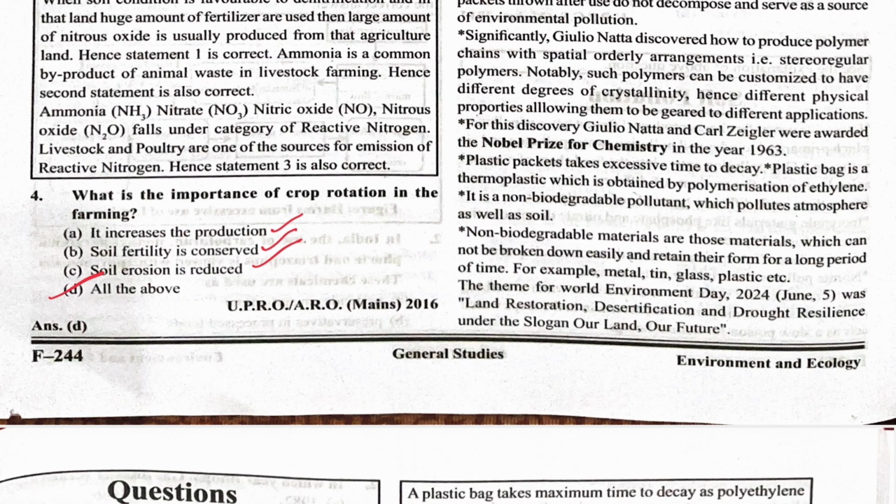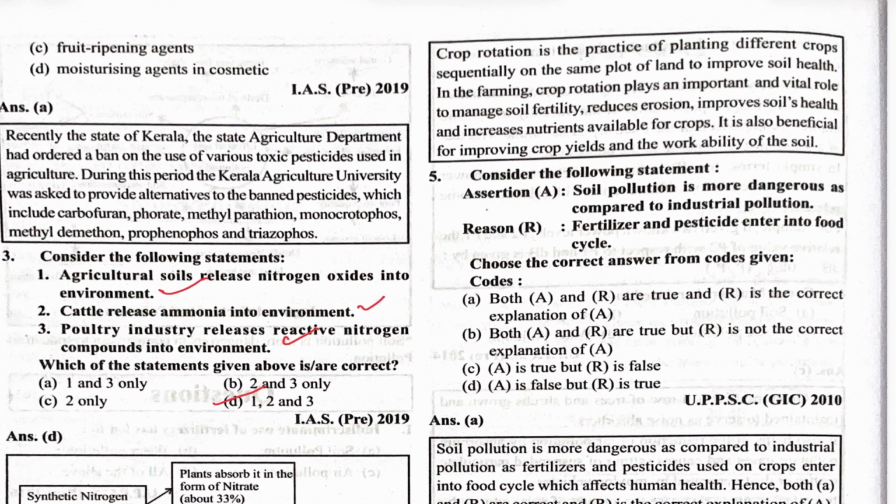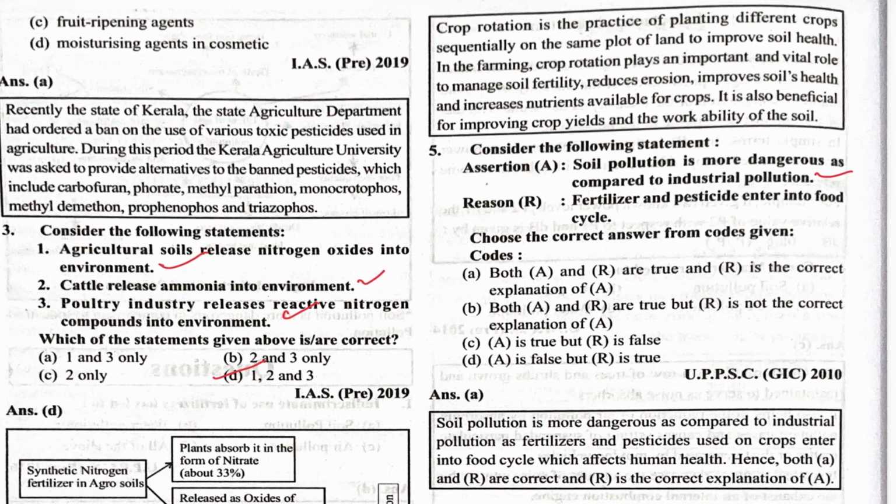So all of the above is the correct option. Next, soil pollution is more dangerous as compared to the industrial pollution. Yes. Fertilizers and pesticides enter into the food cycle. Yes. Both A and B, assertion and reason, are true, and the reason is the correct explanation of A.